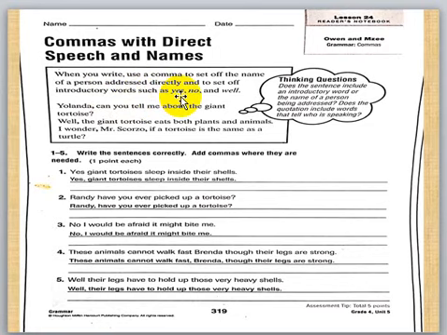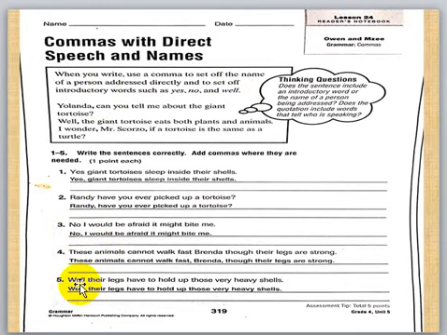Introductory words like what? Yes, I've got it. After yes, you put a comma. After no, you put a comma. When I ask you what's your opinion about class 4P, you will answer, well, you say well to think. So after well, you put a comma.